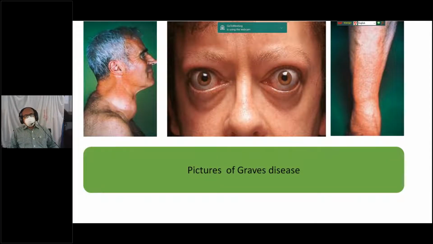This is the features of Graves' disease. This is the most important feature. I will discuss it later on, step by step.